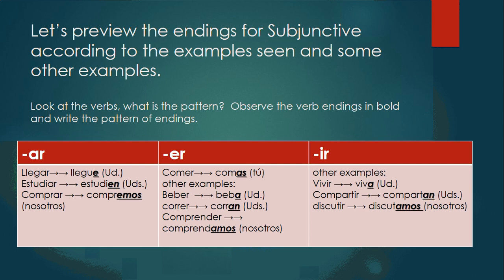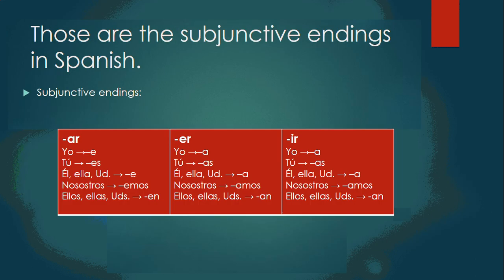Doesn't it feel like they kind of just swap the endings from the present tense? Well, although I do not like to say this because it generally confuses people, it might be easier for you if you understand it that way. Let's see what the real endings are. Here are the endings for AR: e, es, e, emos, en. ER: a, as, a, amos, an. IR: a, as, a, amos, an.